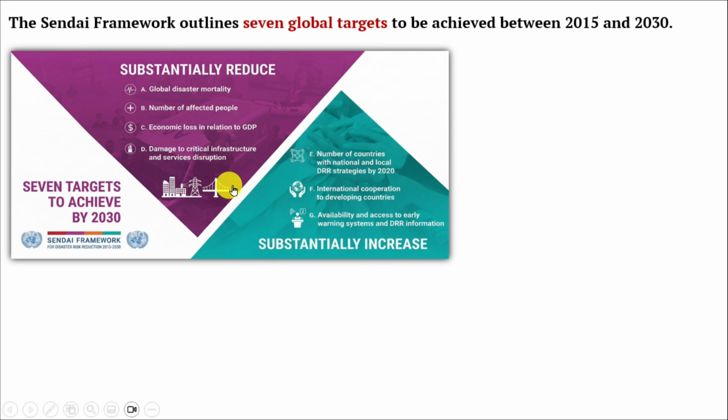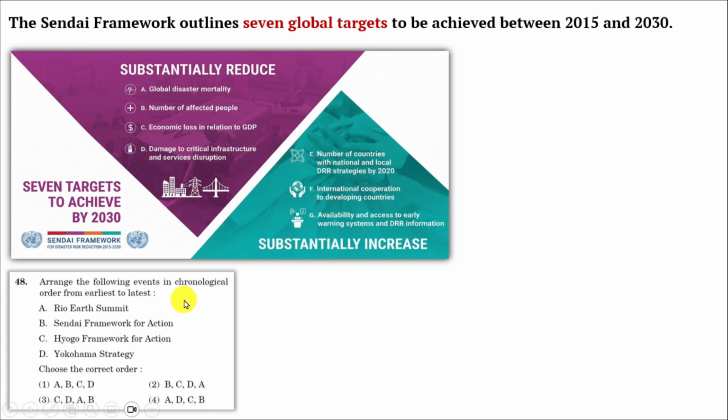Let's solve one question asked in Telangana PSC in 2023. Arrange the following events in chronological order from earliest to latest. Rio Earth Summit, Sendai Framework for Action, Hyogo Framework for Action, Yokohama Strategy. So right answer to this question is option 4.